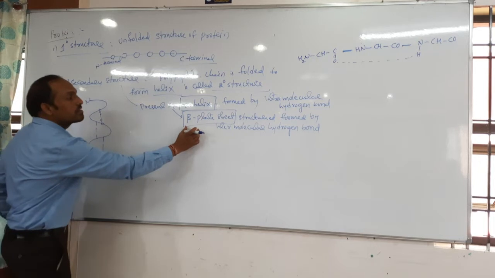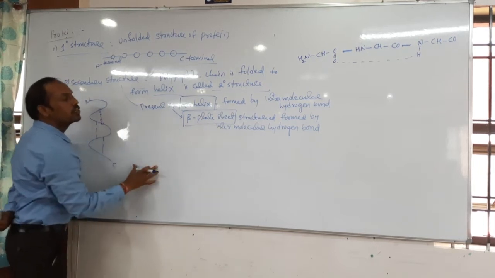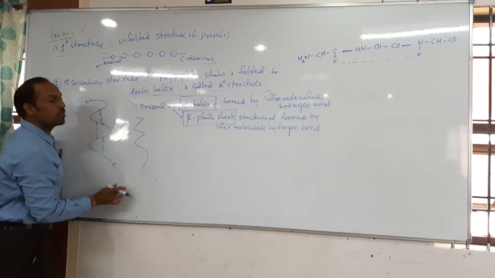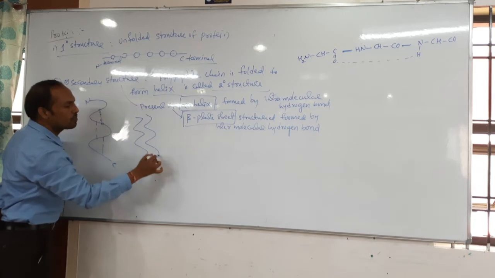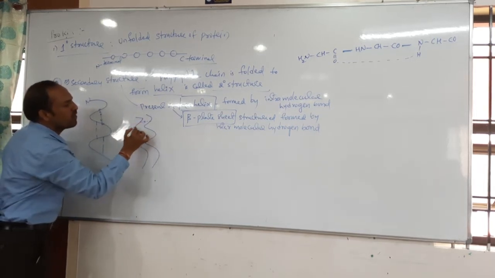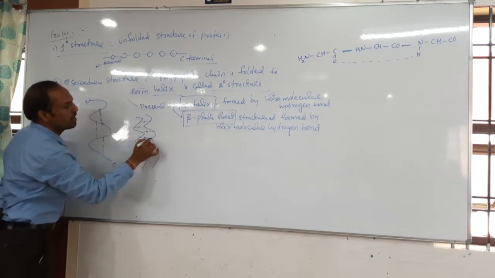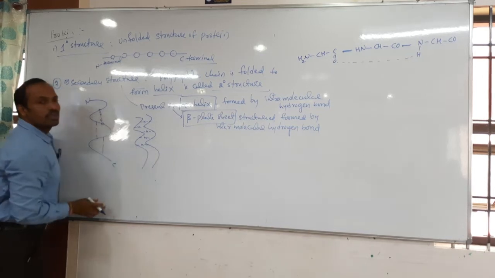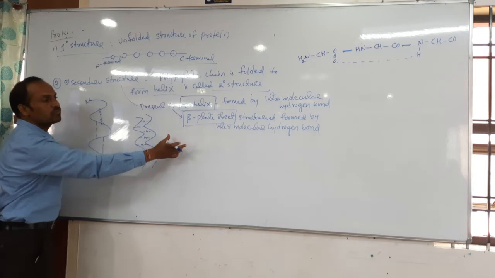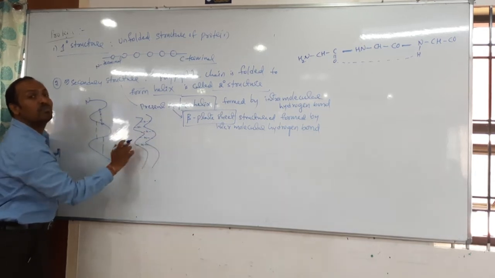But the second type is there, though it is not in your NCERT. That is called beta plated sheets. How does this beta plated sheet look? You see, this is one polypeptide chain and one more polypeptide chain is also there. Between these polypeptide chains, hydrogen bond formation occurs like this. This hydrogen bond formation is what is called beta plated sheet. Clear, friends? Okay, so this is called the beta plated sheet, a structure formed by intermolecular hydrogen bonds. Intermolecular, inter means in between.